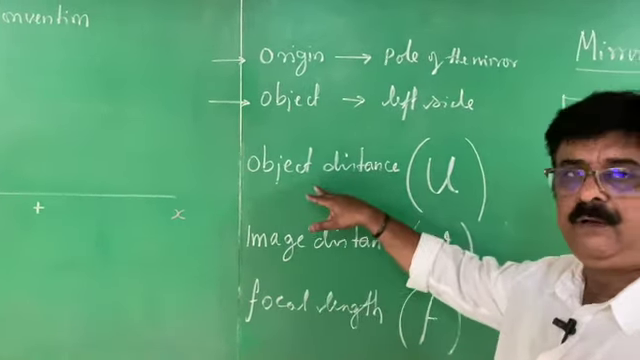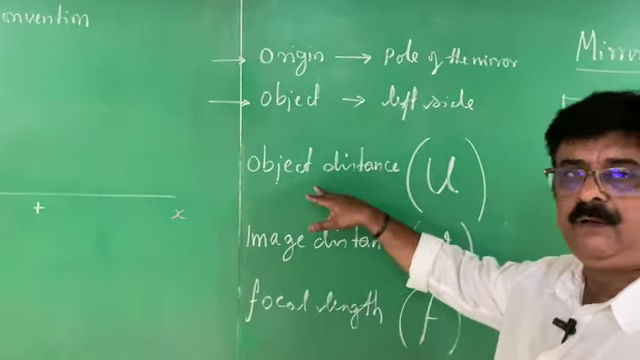Therefore, when solving a problem using the mirror formula, you must always keep in mind the new Cartesian sign convention. Some children find it difficult. Why is this taken negative? Why is this taken positive? Because they are not able to understand the sign convention. The minus sign shows which direction we have kept things. The left side is negative, the right side is positive. In the Cartesian system, these are called vectors.